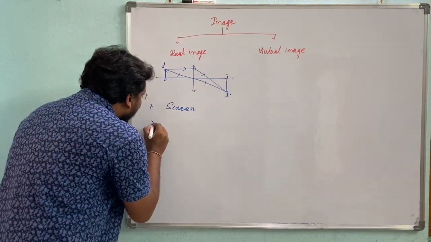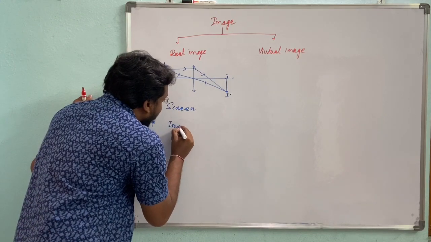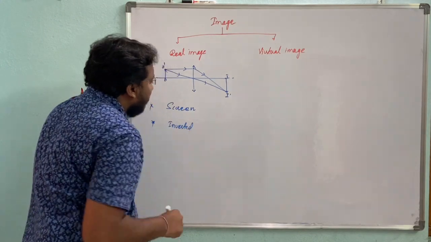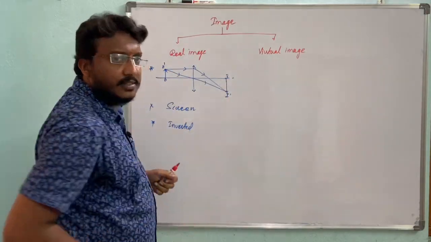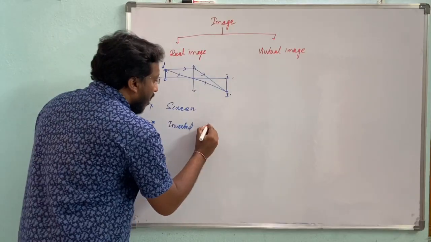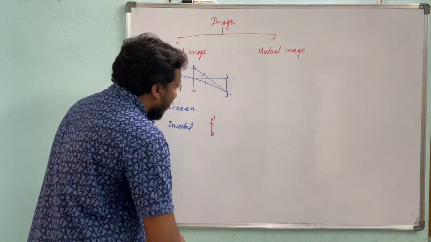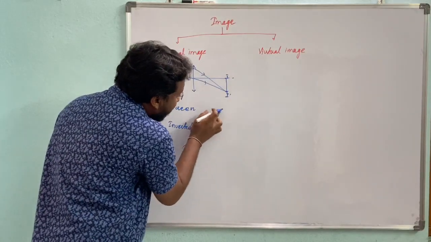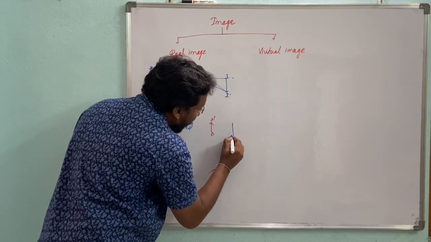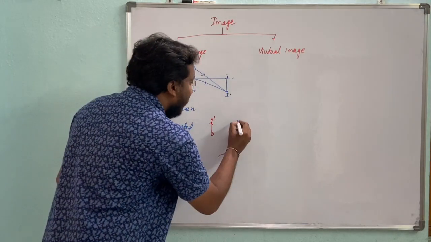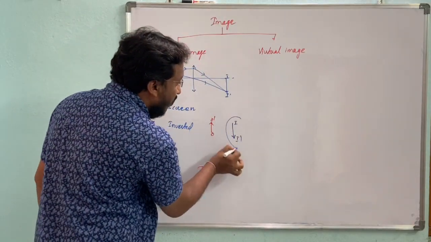And here the real images are inverted. Inverted means reversed. See here, the head of the arrow is upward, here the head of the arrow is downward. This is the object, and the representation of this object in the case of a real image is reversed, like this. This is called inverted.